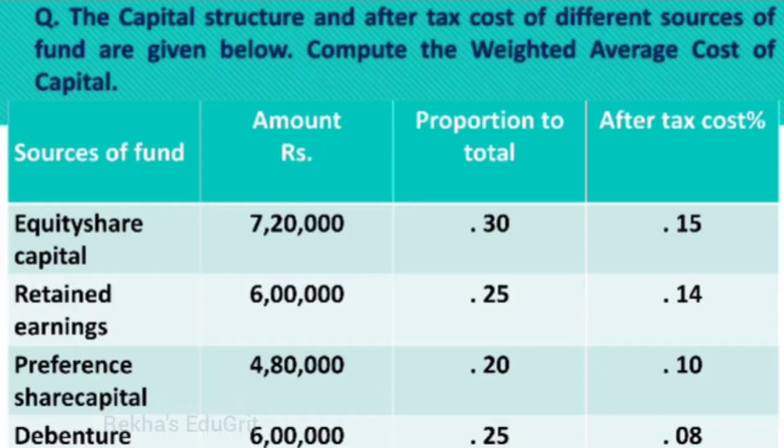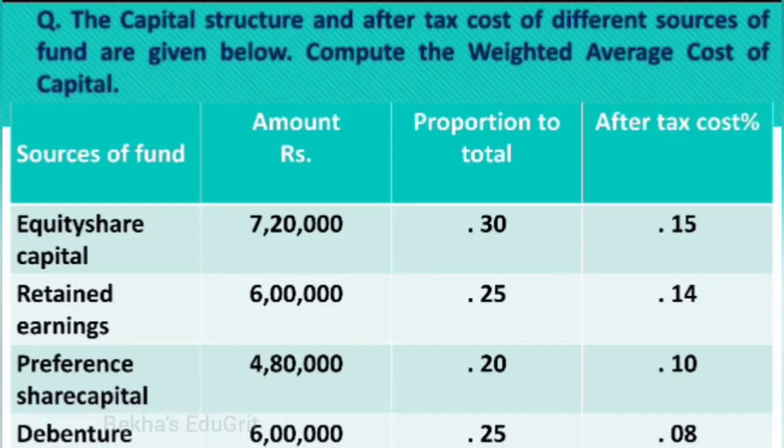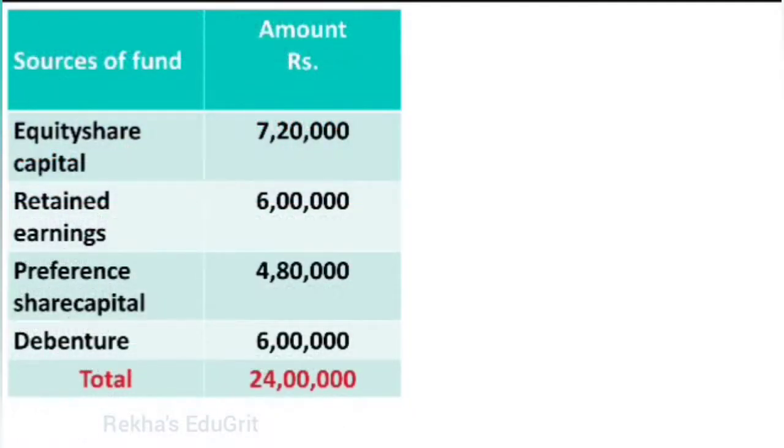Suppose the proportion to total is not given, we have to calculate it. So first we will see how to calculate the proportion to total if it is not given in the question. First we have to find the total of the amounts for equity share capital, retained earnings, preference share capital and debenture. So 7,20,000 plus 6 lakh plus 4,80,000 plus 6 lakh gives 24 lakhs. After finding the total of the sources of fund, first we calculate the proportion to total for equity share capital. That is equal to 7,20,000.